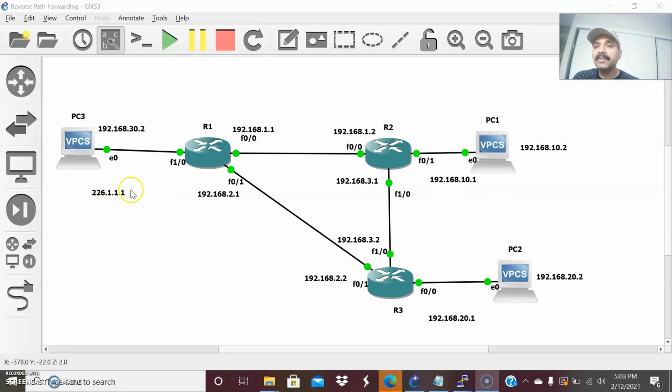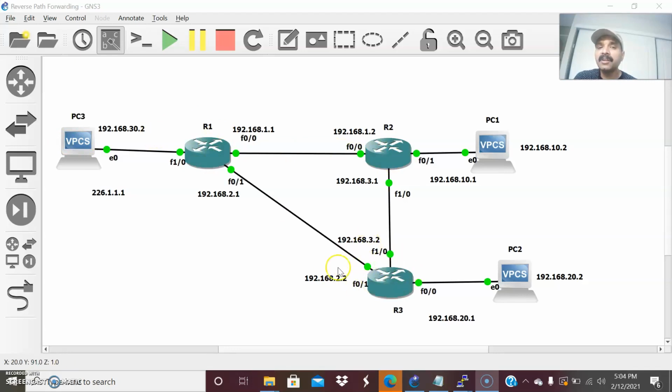Whenever PC3 starts streaming any multicast traffic on this corresponding group, this will flood the information to R1. R1 will start sending a copy of the packet to R2 and R3. R2 will again send a copy of the packet to R3. So the same information will be sent via R1 to R3 and R2 to R3. Comparatively, this path will always be the better path from source to destination, not this path, because this is the longest path.